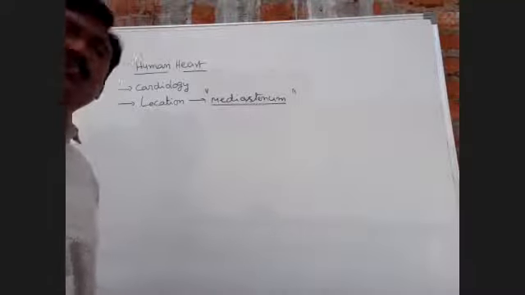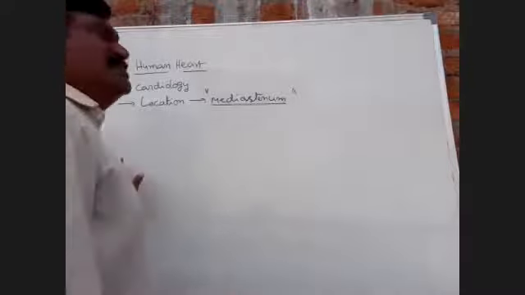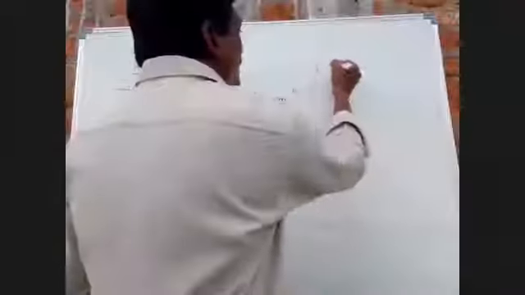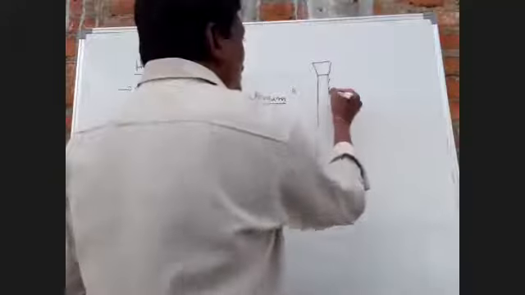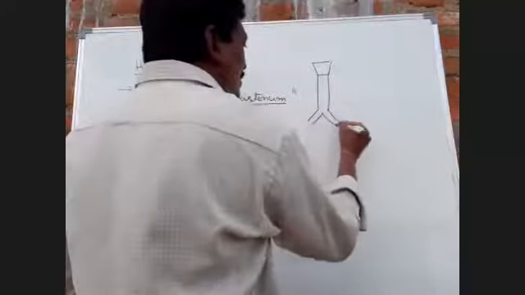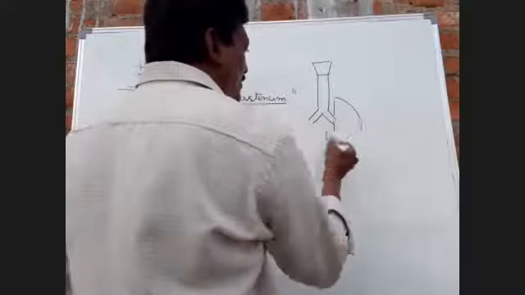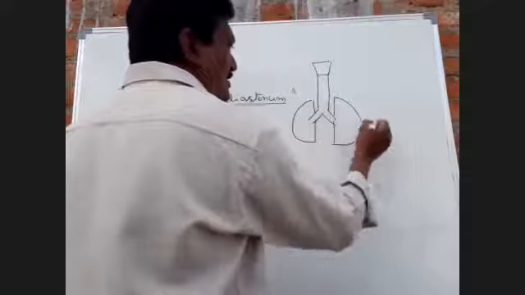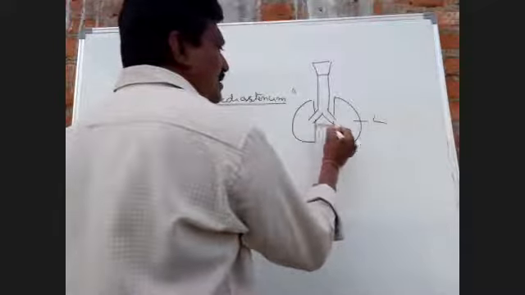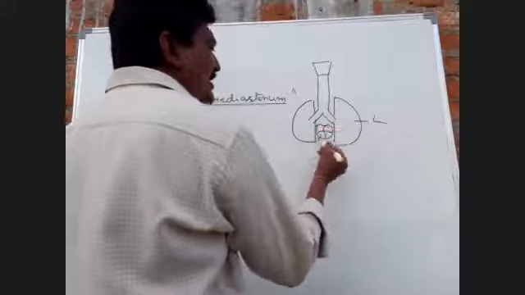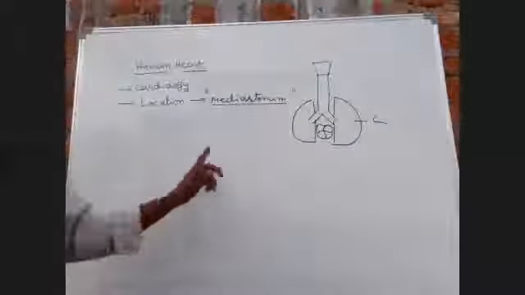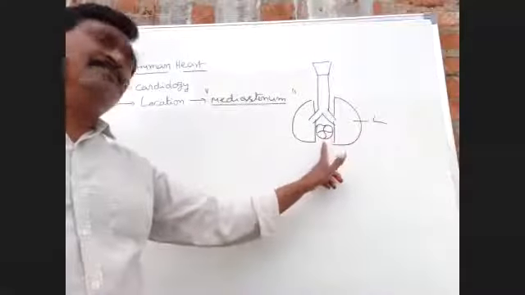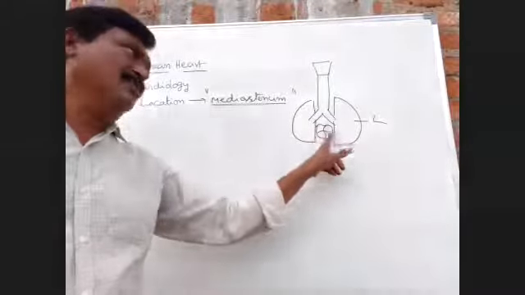The space between two lungs is called the mediastinum. In the mediastinum, the heart is arranged. The four-chambered heart is arranged in the mediastinum.